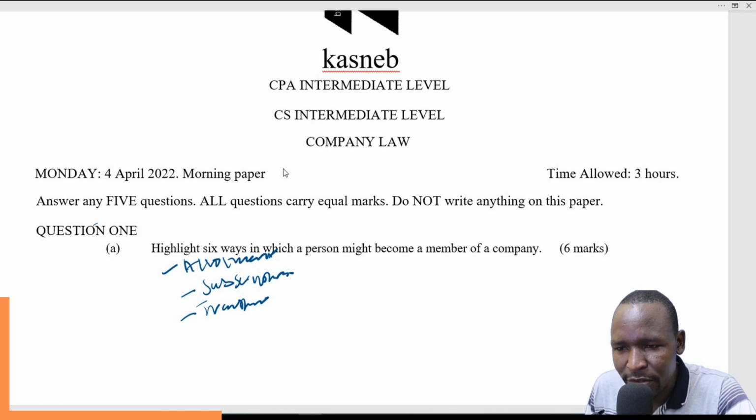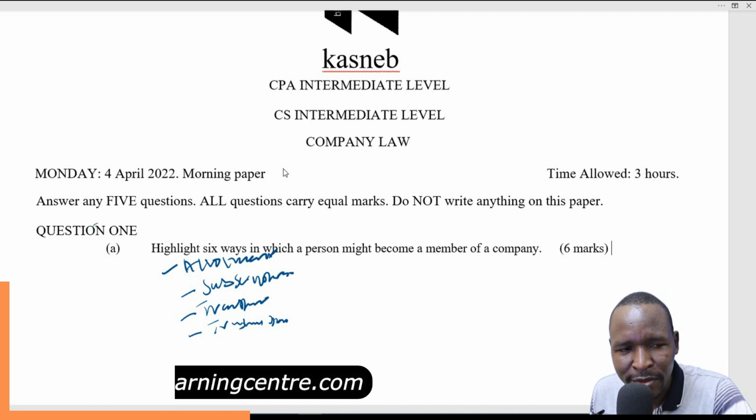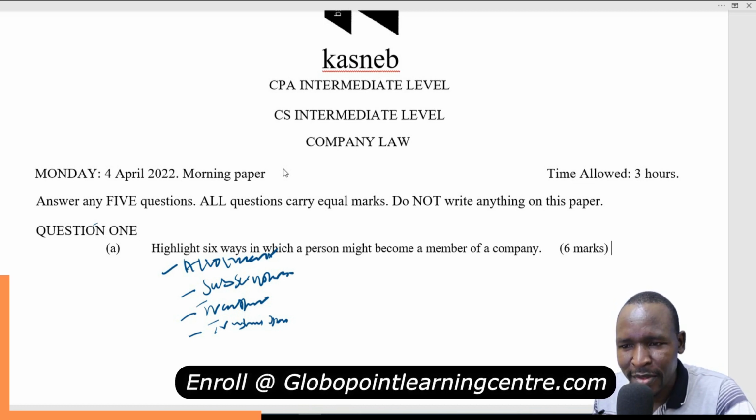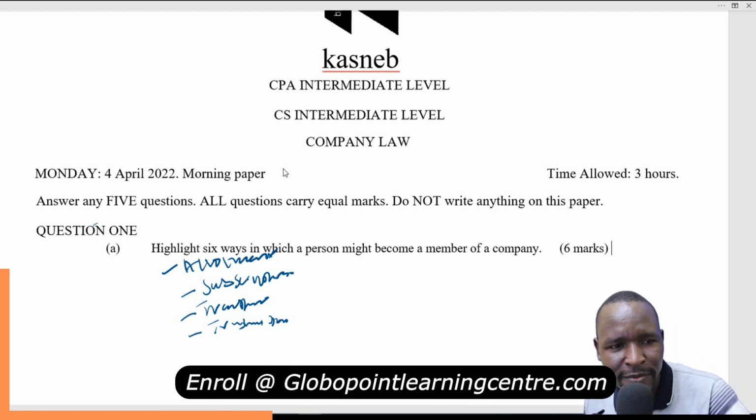Transmission is usually involuntary. This is a case whereby somebody dies or becomes insane or bankrupt, so those shares will be transmitted to another person. That person's name will be included in the register, so they become a member of the company.